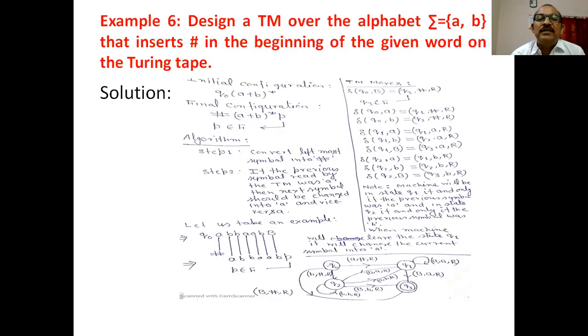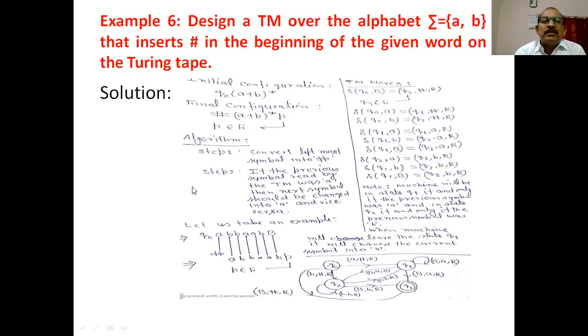Is it clear? And here P is a final state. The problem is clear. Here we have to insert hash at the starting of the string. Is it clear? What is the technique? And this is not a complete algorithm, it is part of the algorithm. Convert the leftmost symbol into hash. Is it clear?